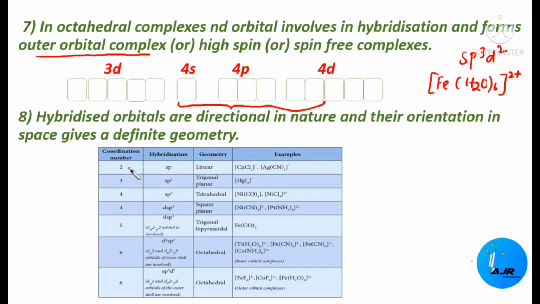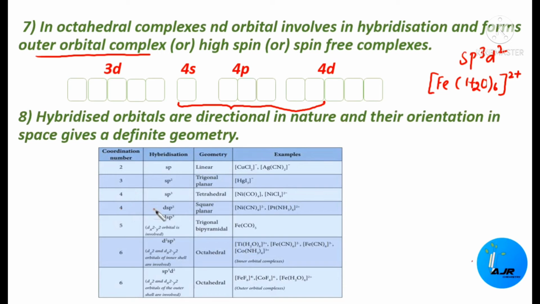Okay, see here, if the coordination number is 2, then the hybridization pattern will be sp. Okay, sp, and the geometry will be linear. So these are all the examples coming under linear geometry. Next, if the coordination number is 3, we will be having sp2. Okay, that is trigonal planar. If it is 4, it is sp3, we will be having tetrahedral.